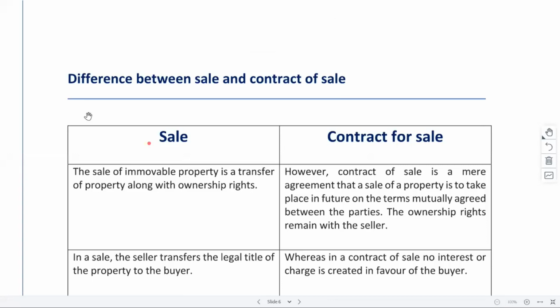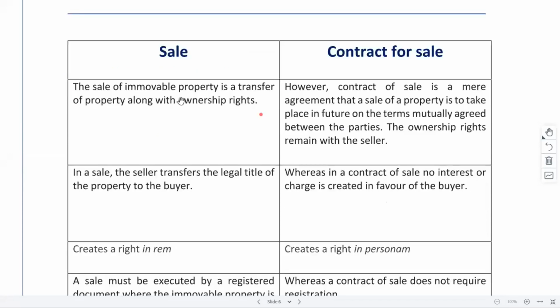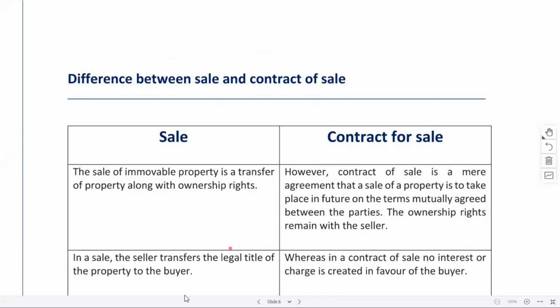Now there is another concept, difference between sale and contract of sale. So what is the difference between sale and contract for sale? When we say sale, it is the entire process. Once the process is completed, it would be called sale. But contract for sale is when they are still in that process of getting the property transferred, that is nothing but contract for sale.